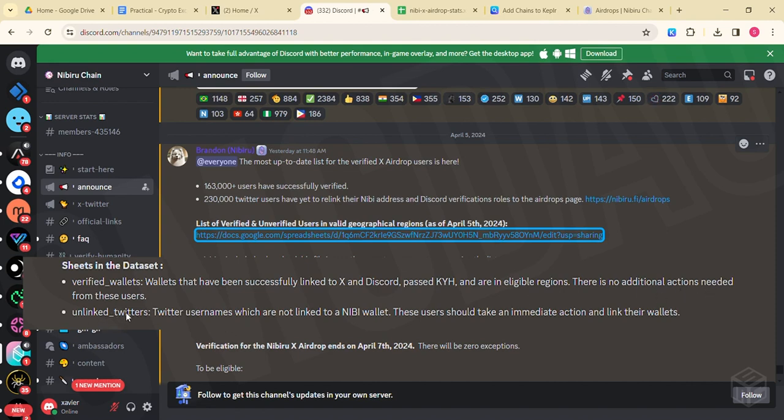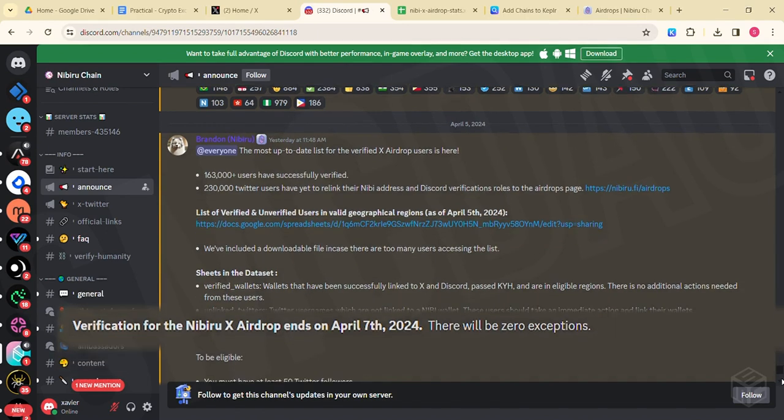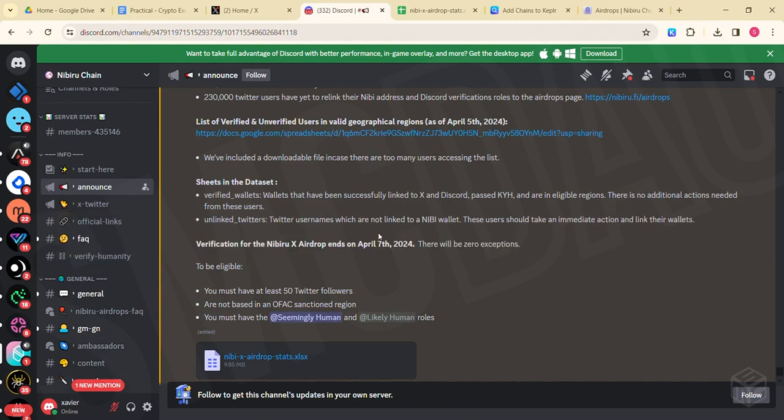However, unlinked Twitter usernames which are not linked to the Nibiru wallet, these users should take immediate action to link their wallet. It says verification for the Nibiru X airdrop ends April 7th 2024 and there will be 0 exceptions. Guys, April 7th is tomorrow. Today is April 6th, so you must do this today. Verification ends April 7th 2024 and there will be 0 exceptions.